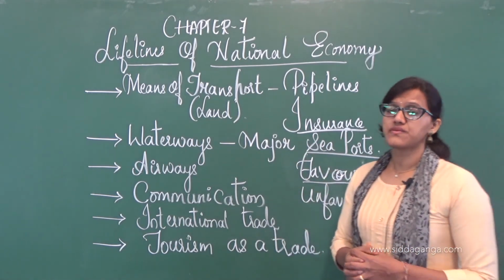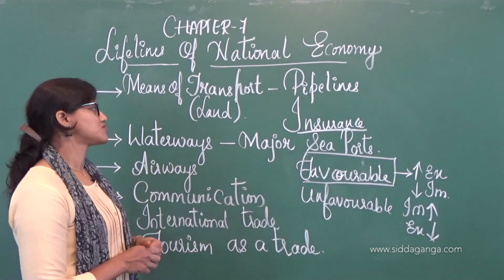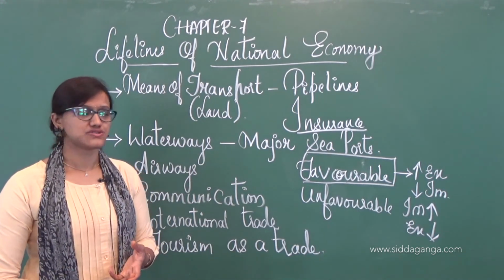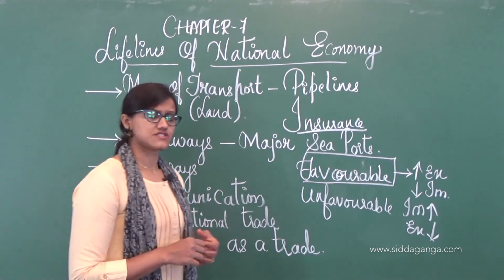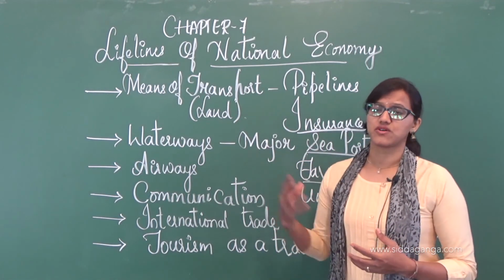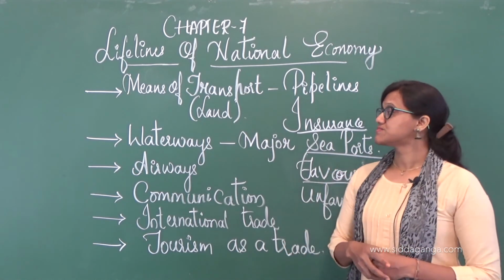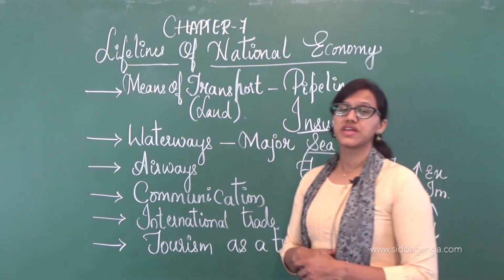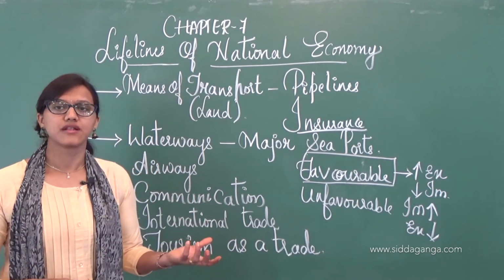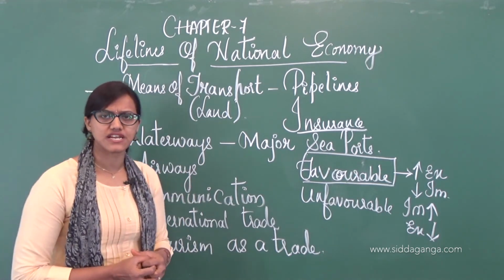Again, we did discuss certain things, that is modes of transportation. When it comes to means or mode of transportation, we came across three things, that is land, waterways and airways. Under that we did discuss roadways, railways and pipelines. And apart from that, we did discuss waterways, like we got to know what the major ports are, how waterways is better compared to the other modes of transport. We even did discuss whether roadways is important or railways is important, how that is helping, how these transportation systems are helping us. So now you can tell me the importance of transportation.